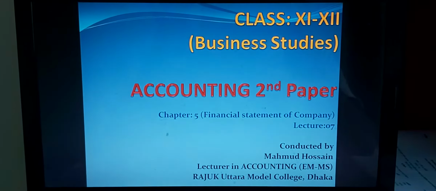Interest due on debenture. 15% debenture is one kind of long-term liability, but its interest is always indicated as current liability. So 1,60,000 into 15%, that is the amount of 24,000 in current liabilities. Accounts payable, taka 60,000 from trial balance. This is the amount of current liabilities. This is another name, creditors, purchase ledger account.